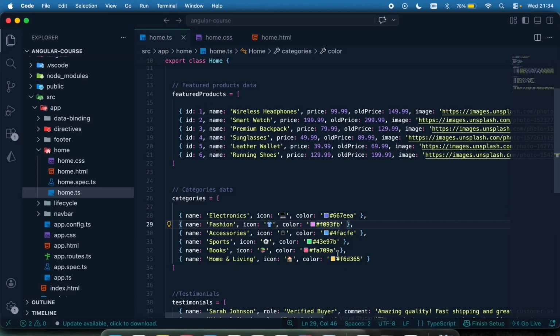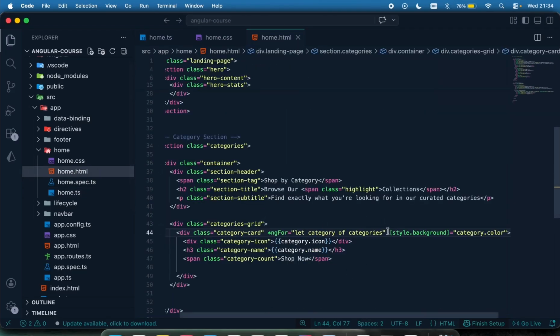So again, this is also another way of using binding. You can use this to change the style conditionally, which is exactly what we are doing like this. Okay, so that is it.